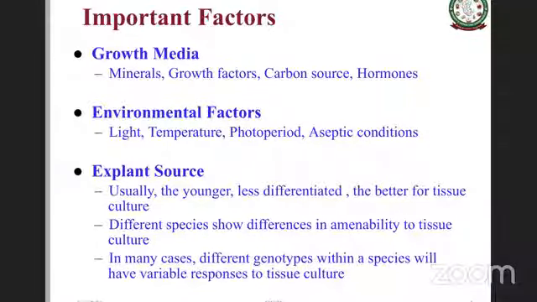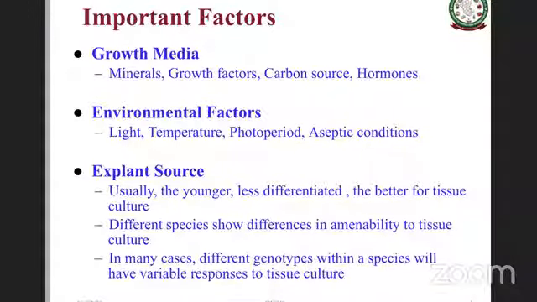This explant source, usually the younger the better, the less differentiated the better. So tissues that are already cultured are better, like in vitro cultured tissues can be taken as well.